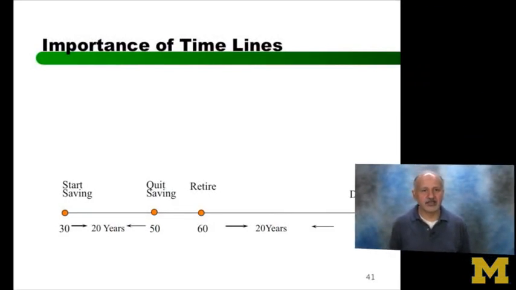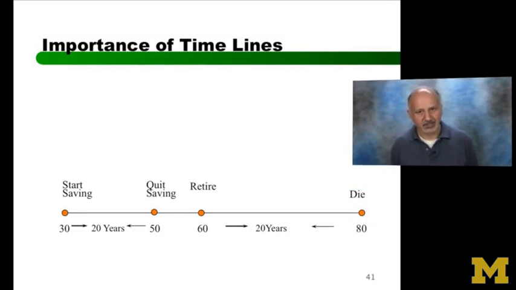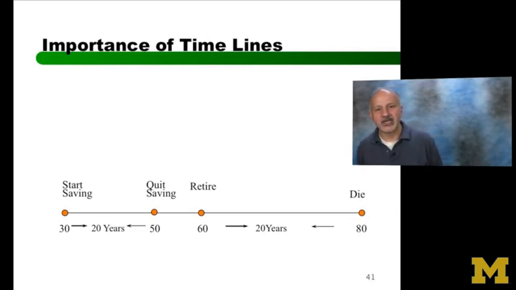So I'm starting saving at year 30. And for convenience, to be consistent with the formula, we are going to assume that the saving starts at the end of the year. So I'm standing at 30, I'll start saving at 31, and I'll quit saving at 50. Whenever I say 31 or 50, it by definition means the end of the year. That's the way we talk. I'm going to retire at 60.